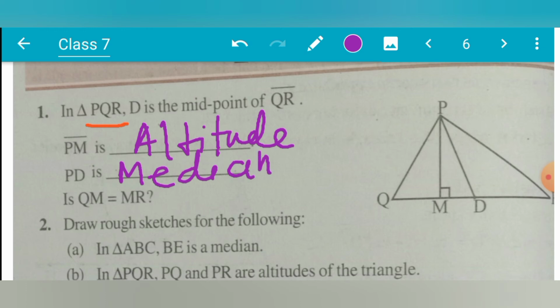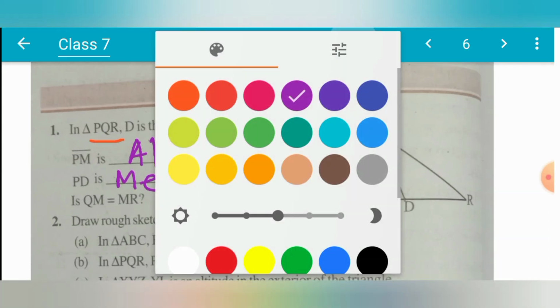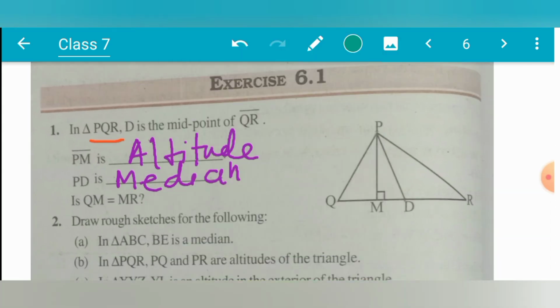Now can you tell me, is QM equal to MR? It is very clear, QM is not equal to MR. See, QM is up to here only, and MR is from here to here. What do you think? Are they equal? No, they are not equal.